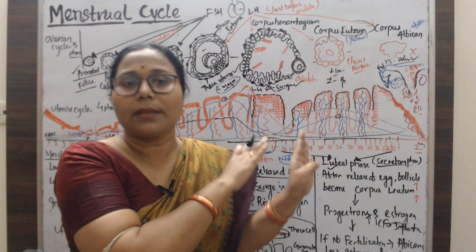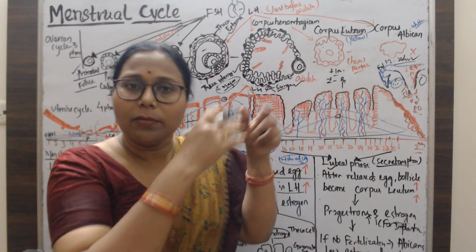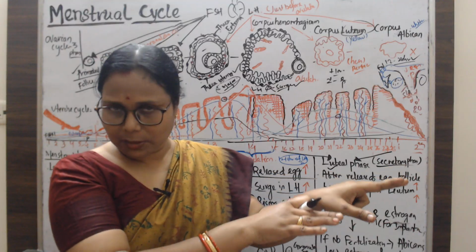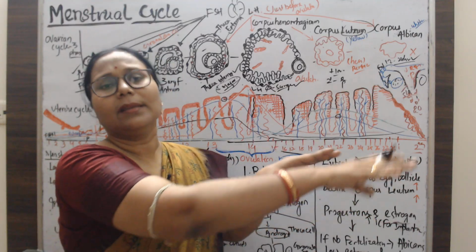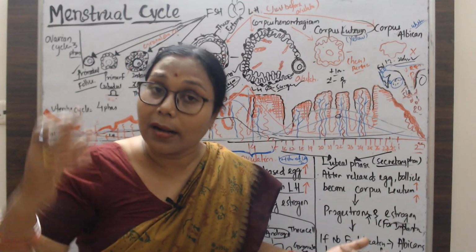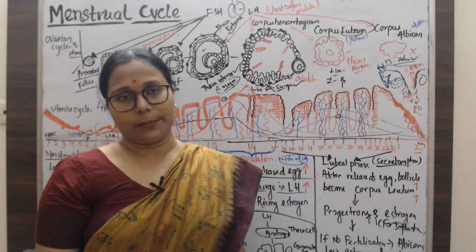to persist there. And it will provide what? Progesterone and estrogen, because the pregnancy will be maintained. Progesterone is the pregnancy hormone. It will maintain the pregnancy. How long will it provide the progesterone? Until the placenta develops.